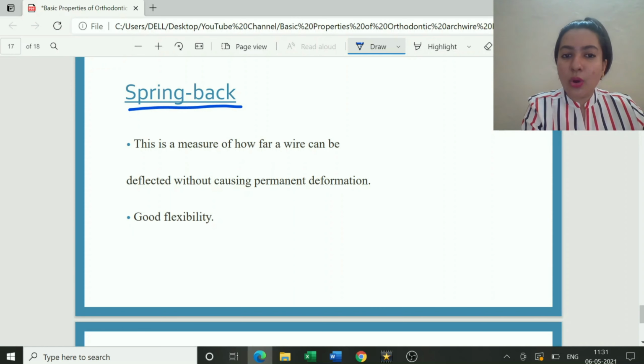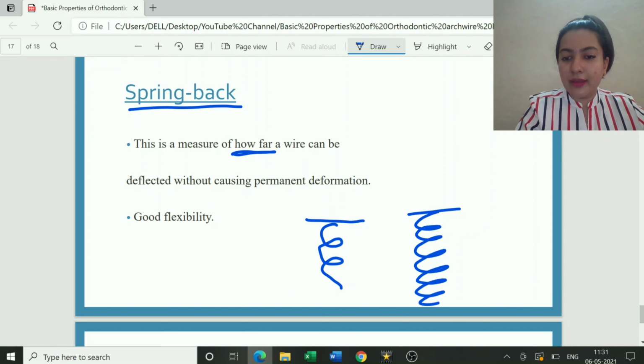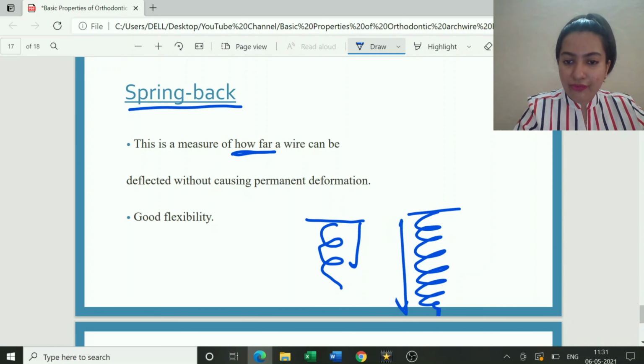It is a measure of how far a wire can be deflected without causing permanent deformation. Suppose, consider a spring. First spring you are pulling till here. Next spring you pull and you pull it down till here. Okay. So this is the distance. So how far can a wire be deflected without causing permanent deformation?